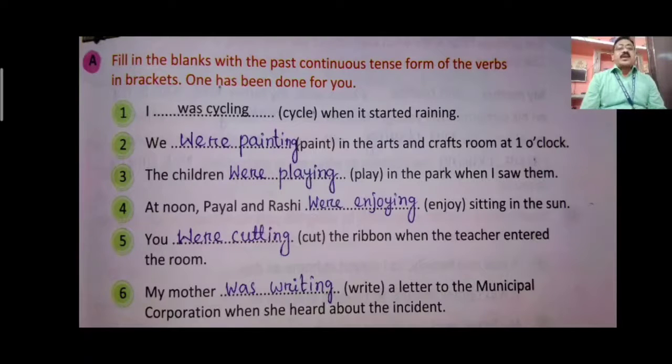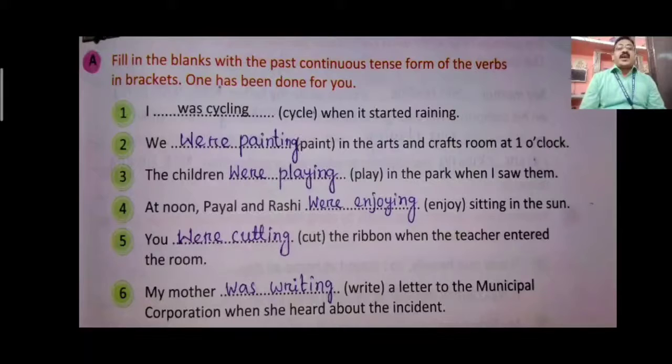I dash cycle when it started raining. Cycle is here a verb, not a noun. So the verb cycle you have to use in past continuous form, by seeing the subject I. I is, what I told you, a singular pronoun. So I was cycling when it started raining. Second one, we dash paint in the art and craft room at 1 o'clock. We is a plural pronoun. So we were painting in the art and craft room at 1 o'clock.